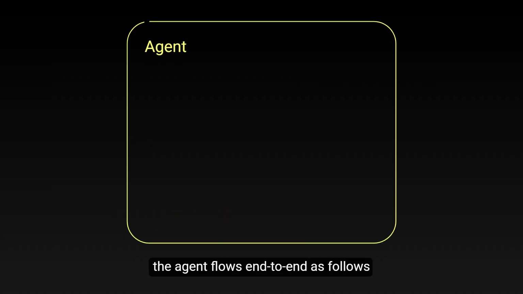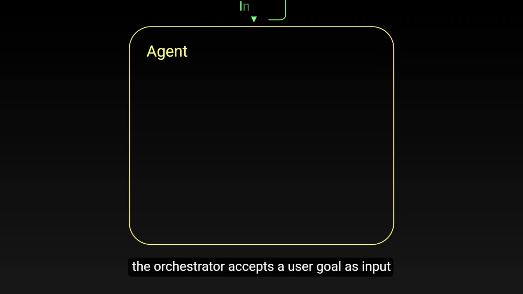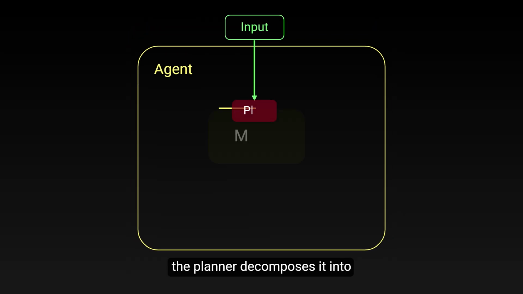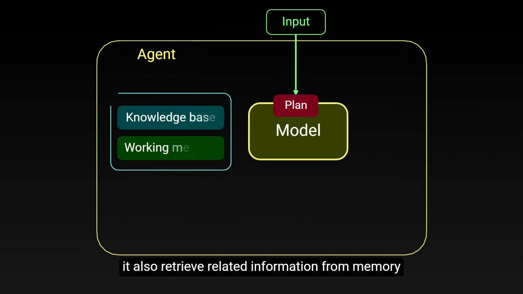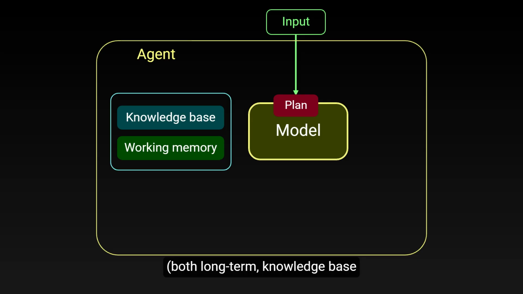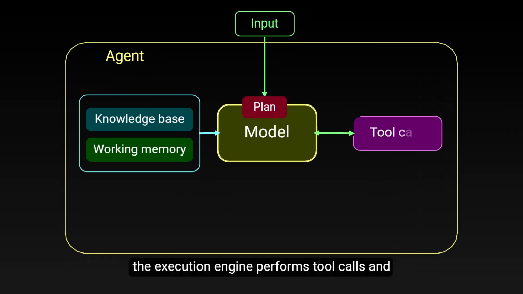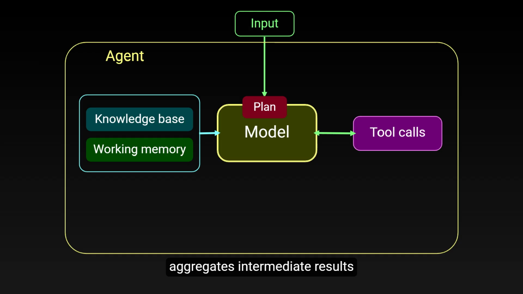Overall, the agent flows end-to-end as follows. The orchestrator accepts a user goal as input. The planner decomposes it into steps, and it also retrieves related information from memory, both the long-term knowledge base and short-term working memory, to fill the context. Then, the execution engine performs tool calls and aggregates intermediate results.